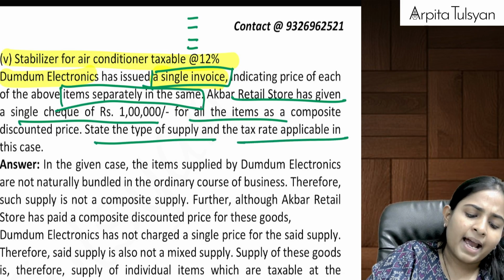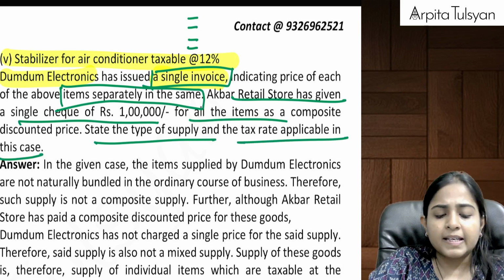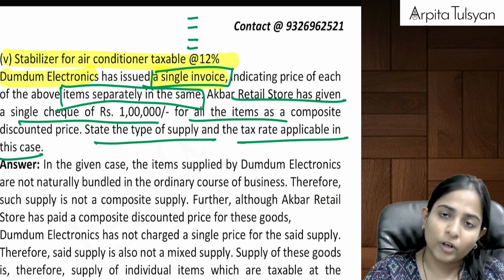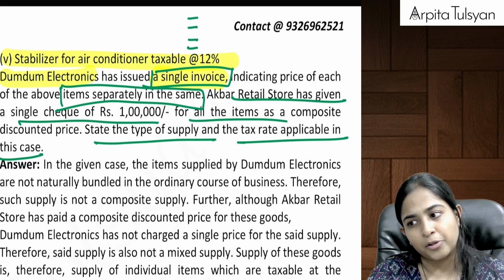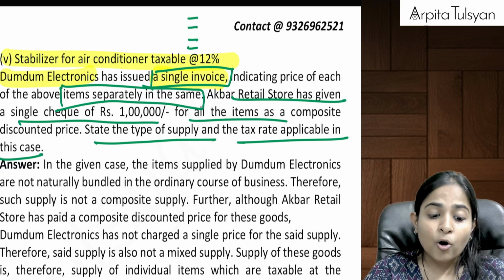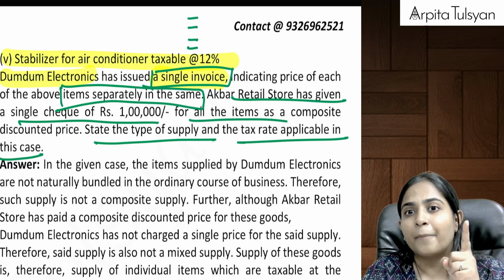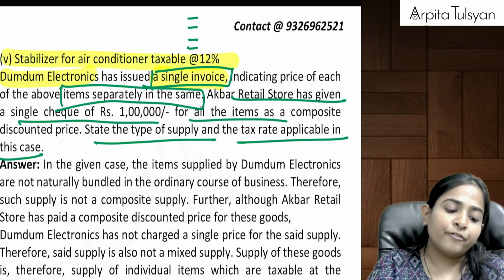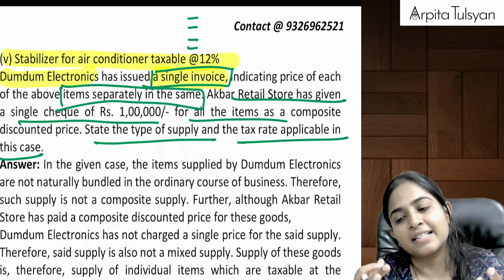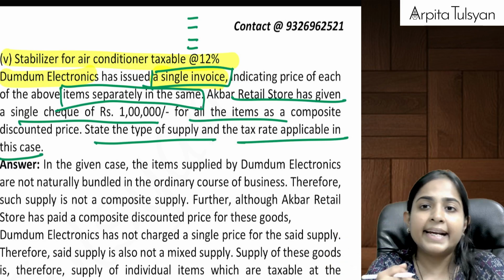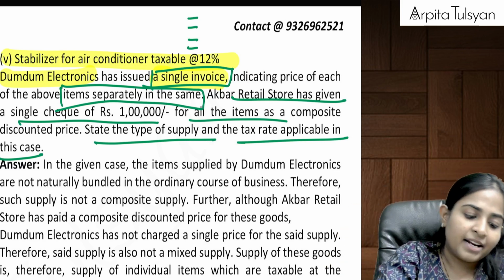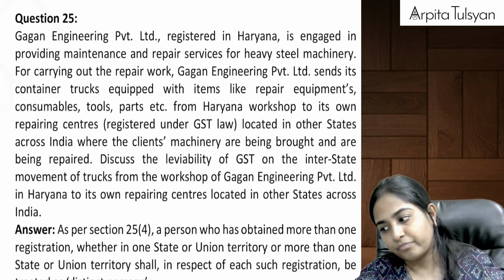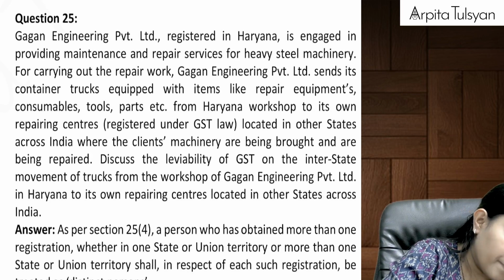State the type of supply and the tax rate applicable in this case. Can we say this type of supply is neither a composite supply nor a mixed supply? Here, why is it not a composite supply? Because these items are not naturally bundled together. Why is it not a mixed supply? Because they haven't charged a single price. They have mentioned different prices for different products, so these are not bundled. Therefore, this is neither composite supply nor mixed supply, and this will be considered as individual supply. So what will be the rate of GST? Can we say the respective rate of GST will be applicable on respective products. Manageable till here? Okay, the next one.